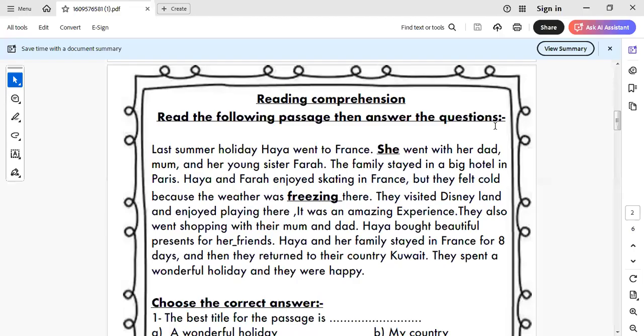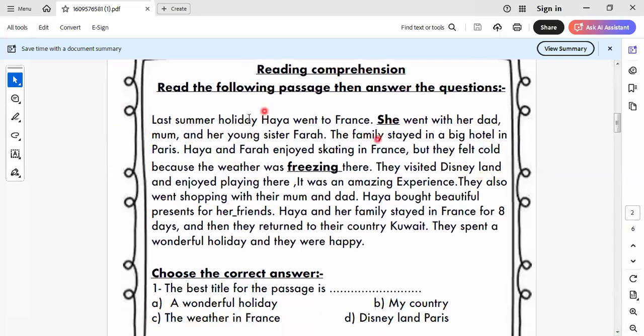Let's go to our text today. Let's read this text together and answer the questions below. As we told you before, grade 5 and all grades, the comprehension text is easy, but it depends on understanding the text very well to answer the question in the correct way. Last summer holiday, Haya went to France. She went, so here we underline the pronoun she.